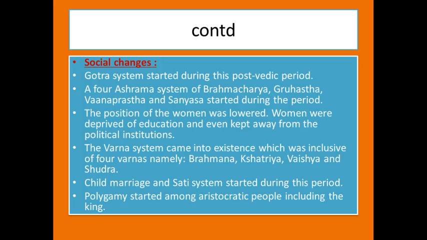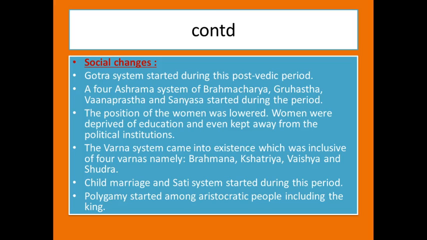So, social changes: you can see there was the Gotra system during the post-Vedic period. A four ashrama system, that is Brahmachari, Gruhastha, Vanaprastha, and Sannyasi, was started during this post-Vedic period. Women in this period were deprived of education and kept away from political institutions.